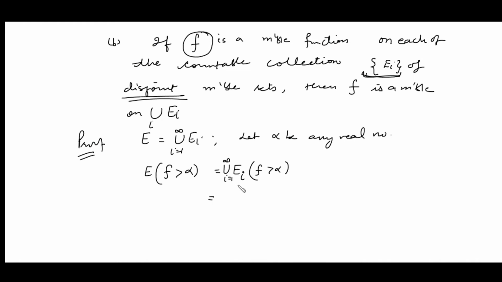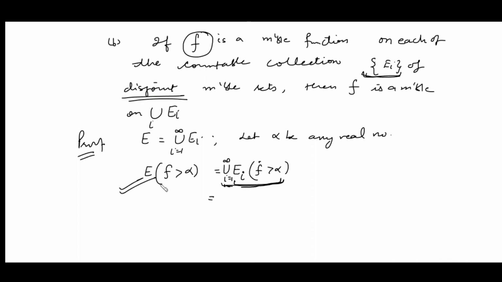Since each Ei is measurable, each of these sets is measurable, because given that f is a measurable function on Ei, and a countable union of measurable sets is again measurable. So what we get? This set is measurable. This set being measurable means your function is a measurable function.